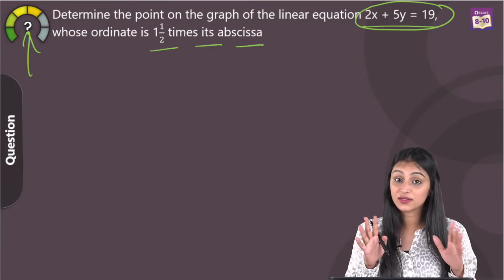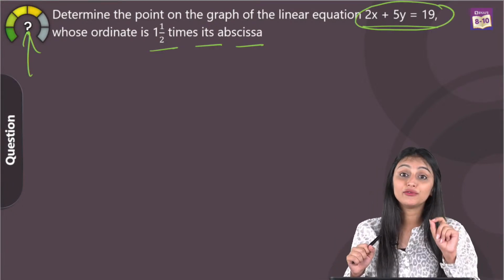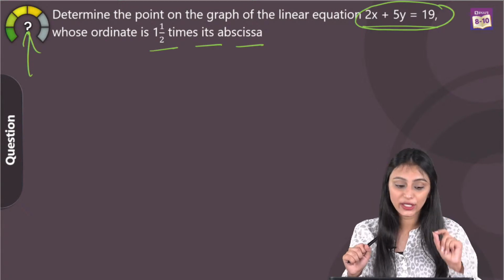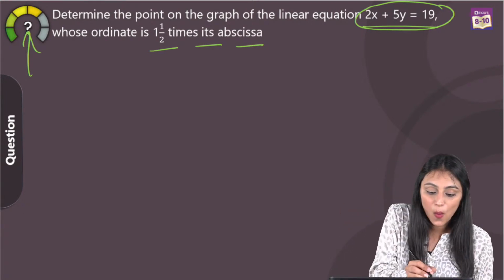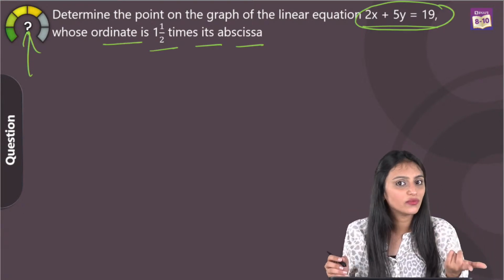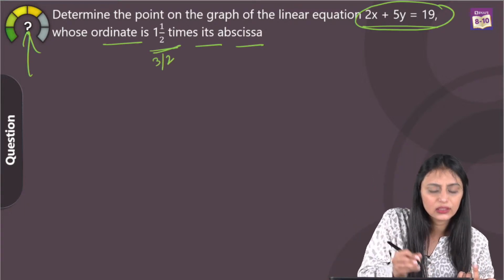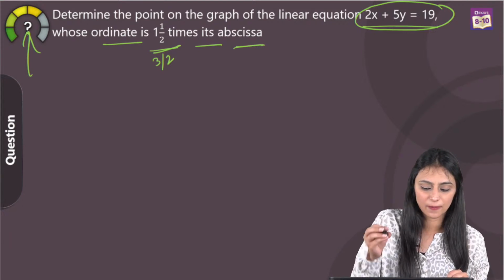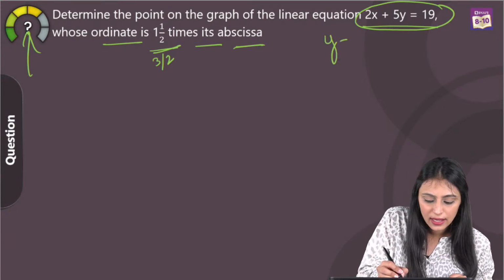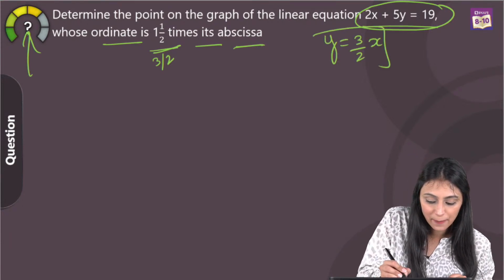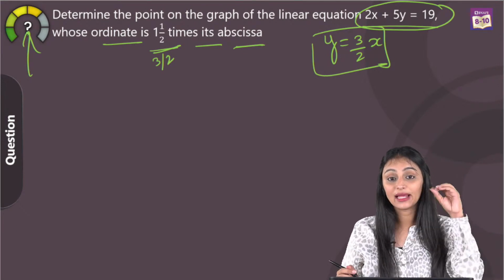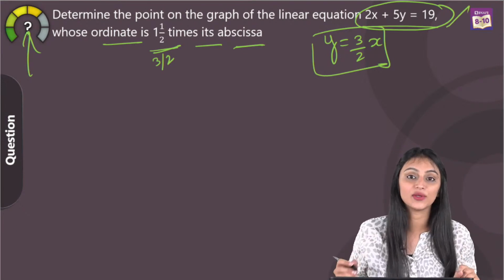Listen to this question. This is a very nice question. So we have to find that point on the graph where the ordinate, which means the y coordinate, is 1 by 2 times its abscissa. That means the y coordinate is 1 by 2 times the abscissa. We have to find that point on the graph and this linear equation is given.